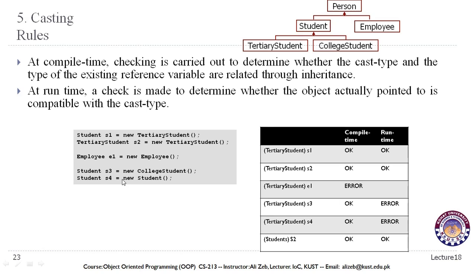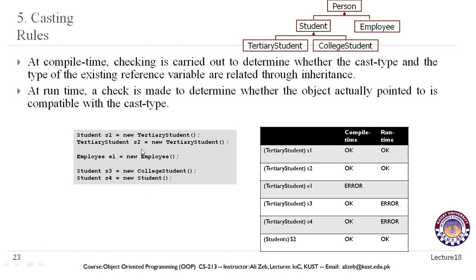S4 in this case, let's say S4 is an object of the superclass of the tertiary student, and if you try to convert the superclass object to the subclass object, then we might get through the compiler, but at runtime we will get an error.